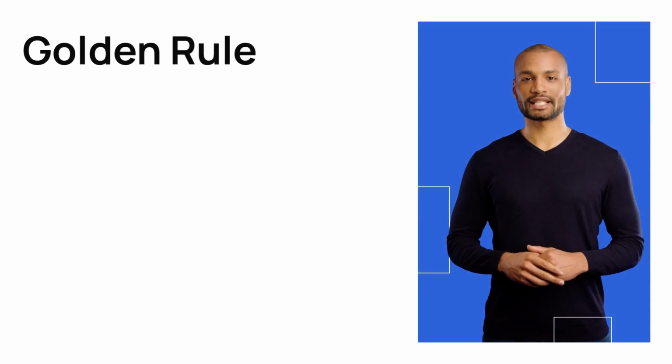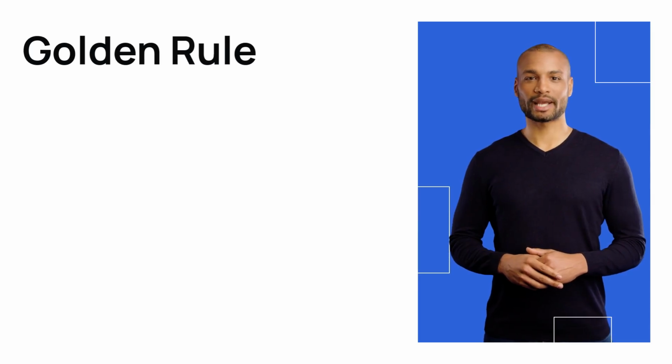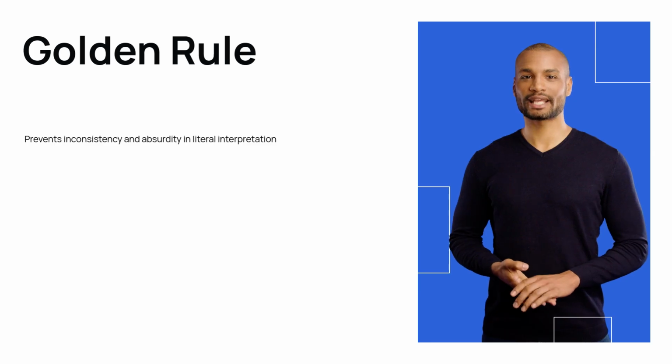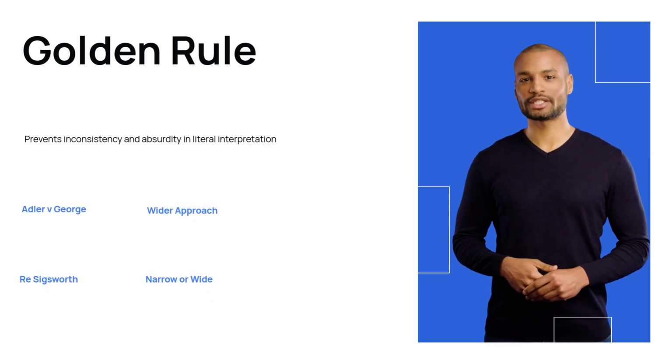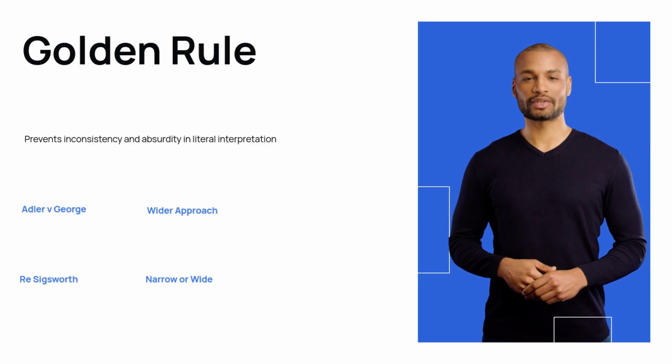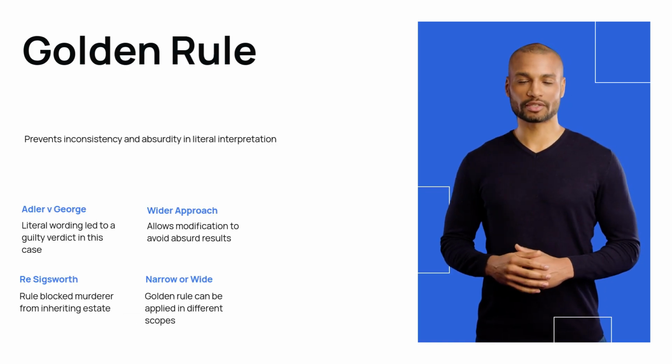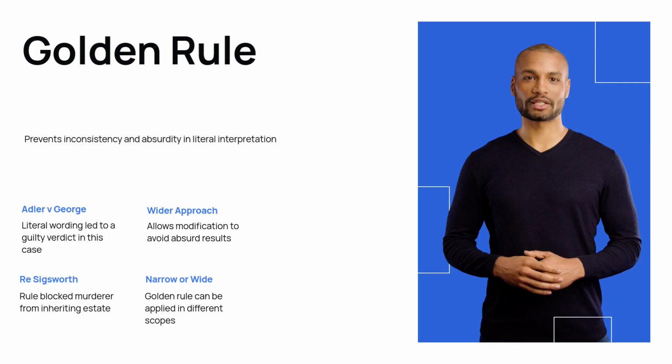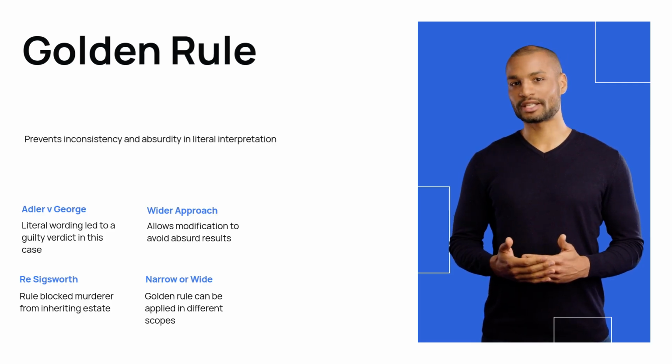The Golden Rule prevents inconsistency and absurdity in literal interpretation. It can be applied narrowly or widely. In Adler v. George, the defendant was found guilty despite the literal wording. The wider approach allows modification to avoid absurd results. In re Sigsworth, the rule prevented a murderer from inheriting the victim's estate.